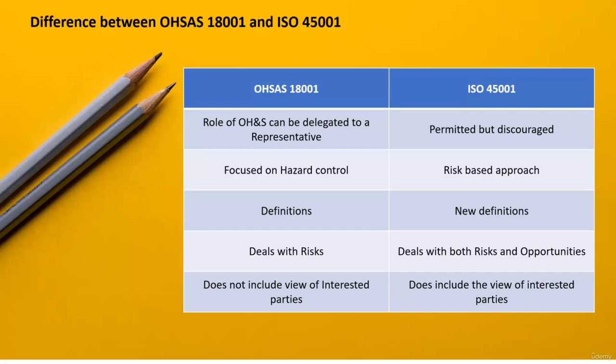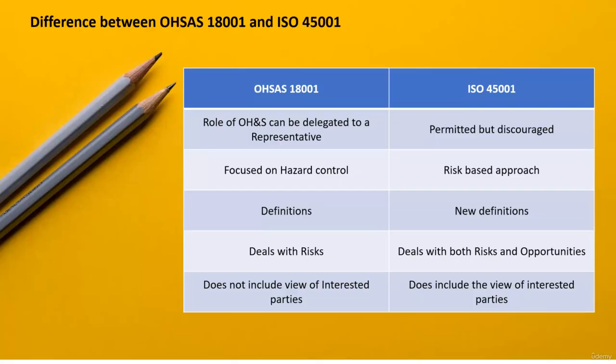The next difference between OHSAS 18001 and 45001 is that there are a few new definitions that you will find in ISO 45001 which were not present in OHSAS 18001. OHSAS 18001 deals with risk. However, ISO 45001 deals with both risks and opportunities as well.